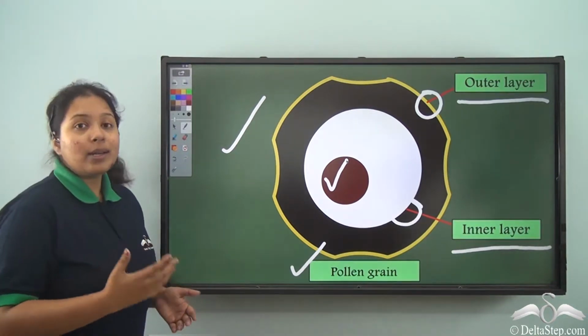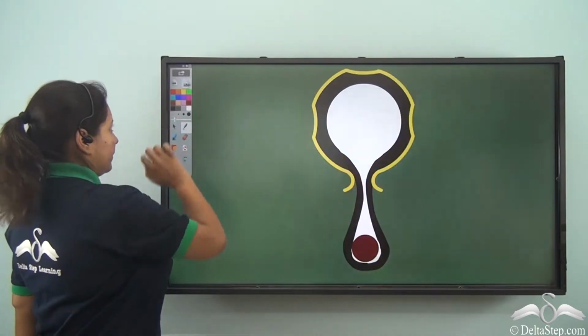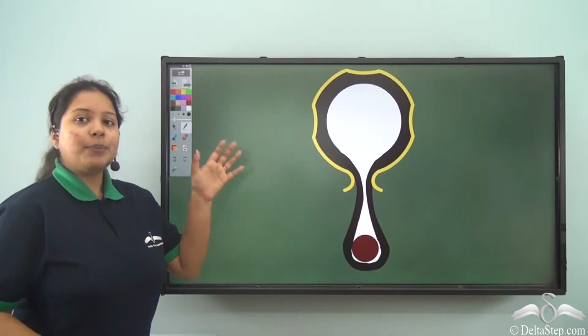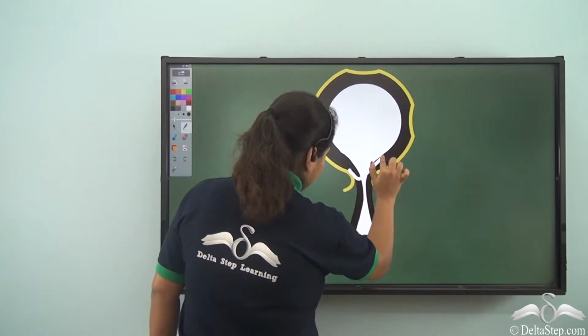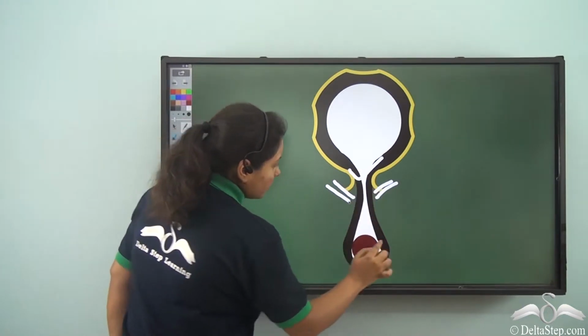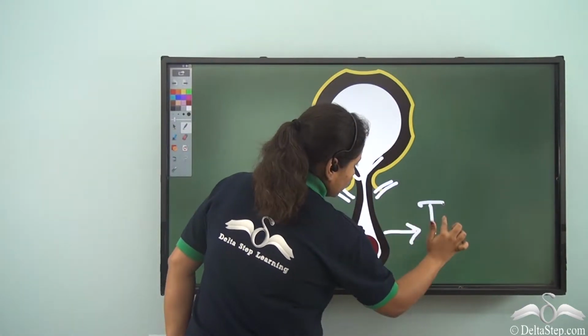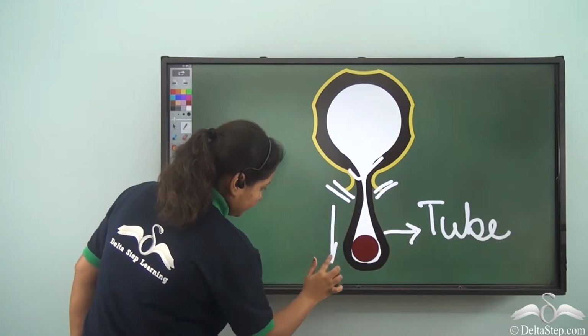So, let's see what happens when a pollen falls on the stigma. See, after the pollen falls on the stigma, the inner layer bulges out. It breaks open the outer layer and forms a tube-like structure. See.